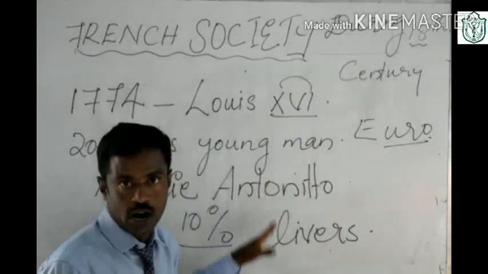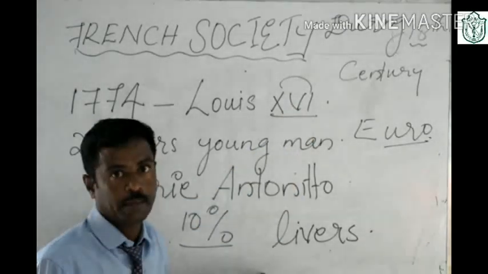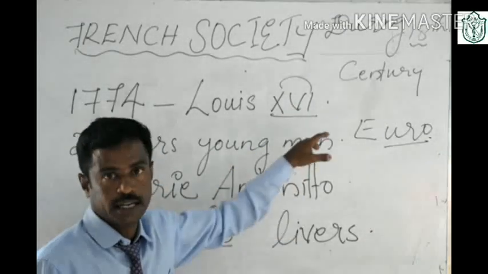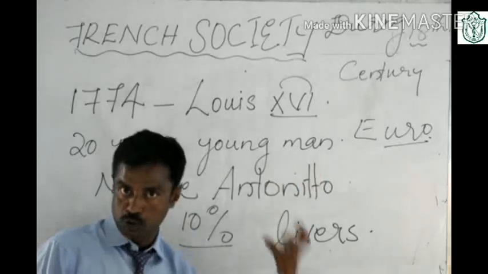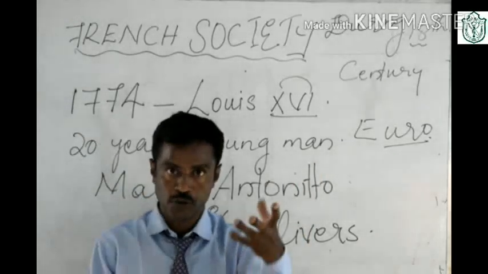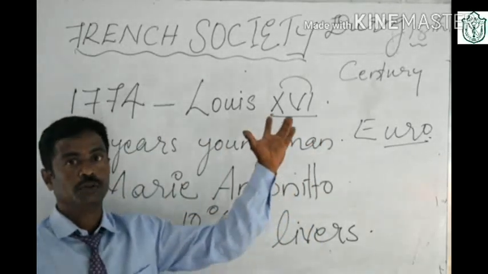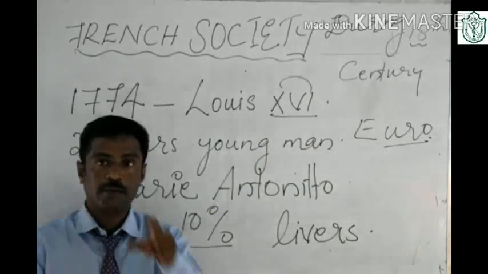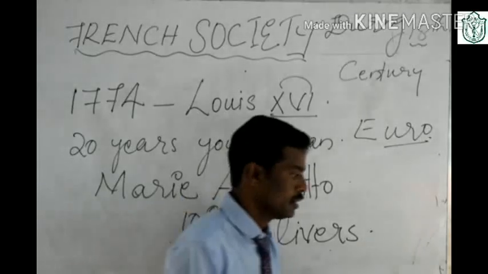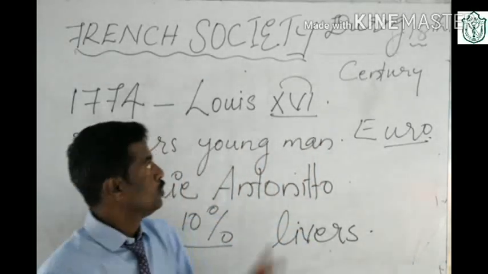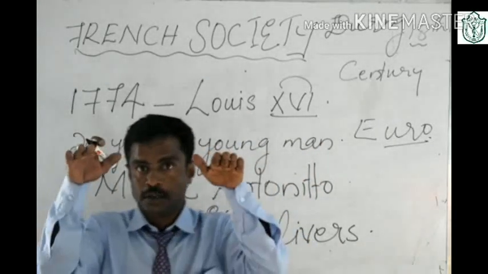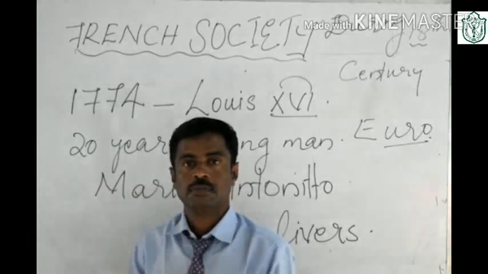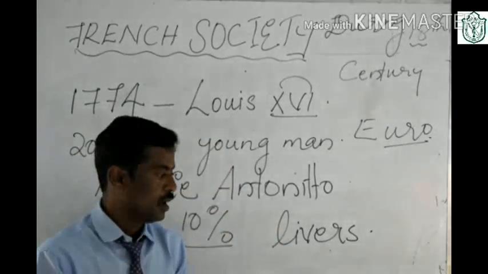If you have a textbook, look at the third paragraph. The second paragraph is very short, and if you read it you can understand. Come to the third paragraph. There is a picture given in your text to show the society system of France. I will draw that.